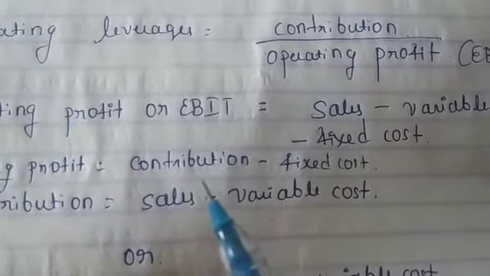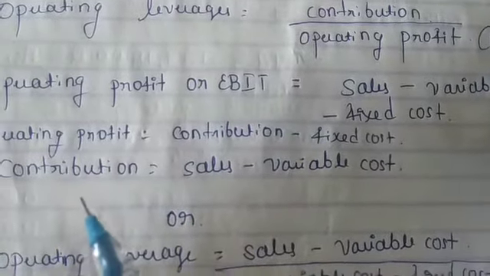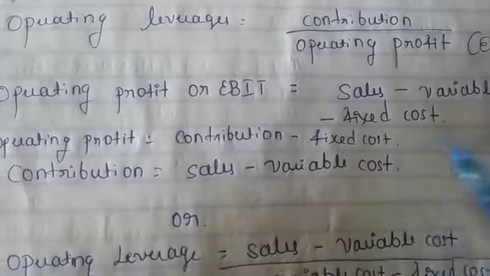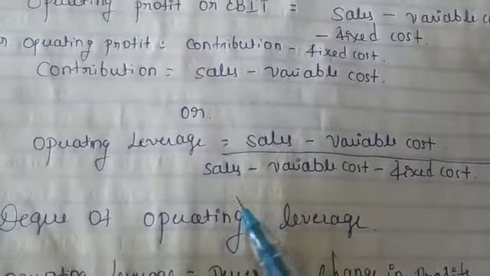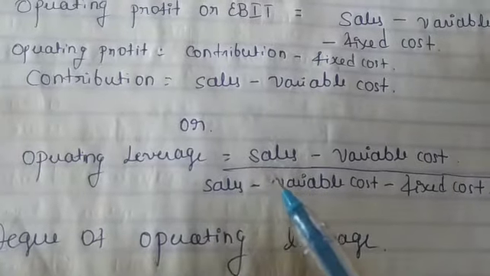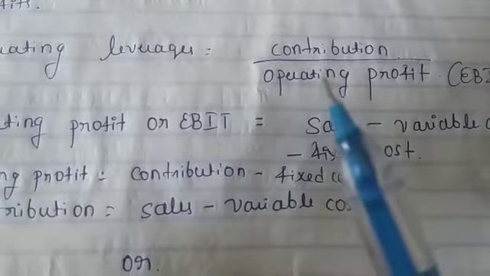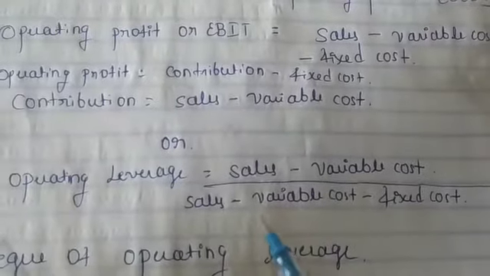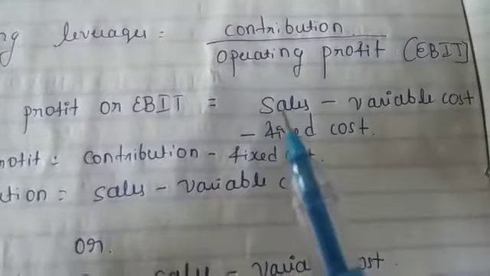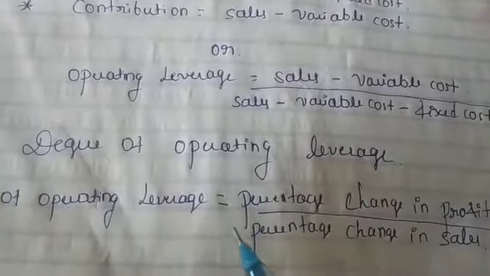Then how do we get contribution? From sales we have to deduct variable cost, then we get the contribution. These are the overall formulas. Once again I will explain. Operating leverage is equal to contribution divided by operating profit. Sales minus variable cost is the contribution. Then sales minus variable cost minus fixed cost is the operating profit. So it is all about operating leverage.